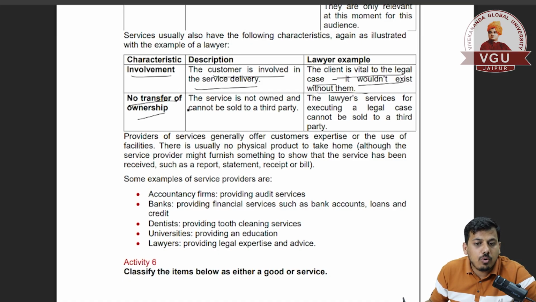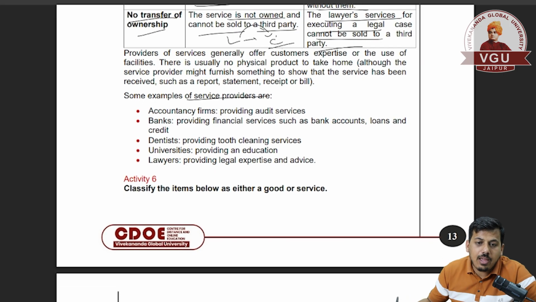No transfer of ownership: a service cannot be sold to a third party. If the service is given by a lawyer to a customer, then the customer cannot transfer this service to any other person. The service is ended by the lawyer providing it to the customer, and after that it cannot be transferred. So the lawyer service for executing a legal case cannot be sold to a third party. Examples of service providers are accounting firms, banks, dentists, universities, lawyers, doctors, chartered accountants. So these are the service providers.